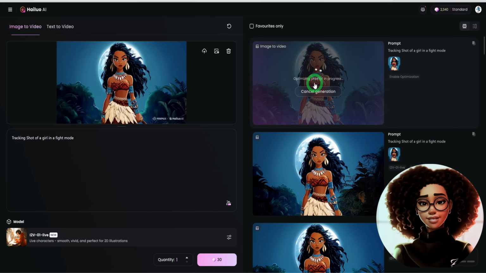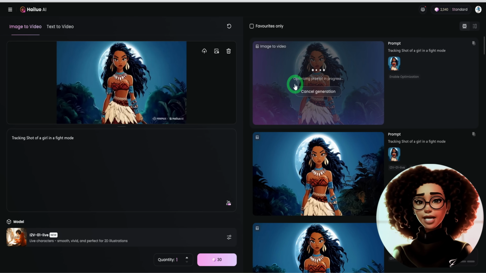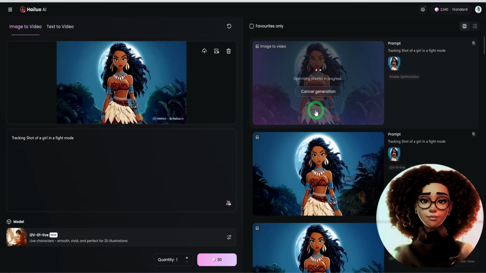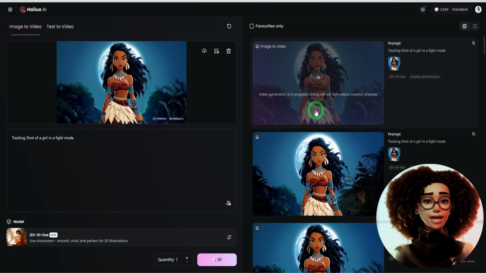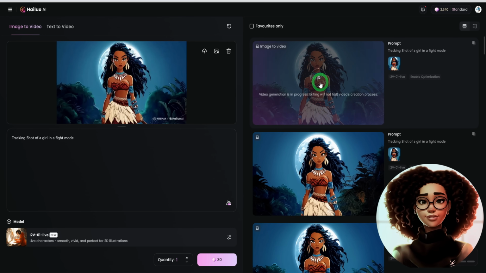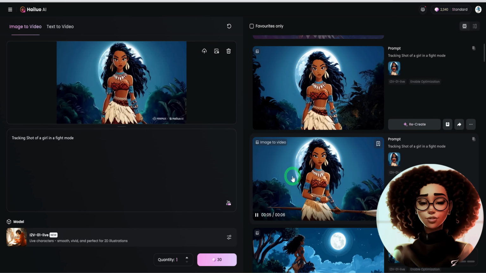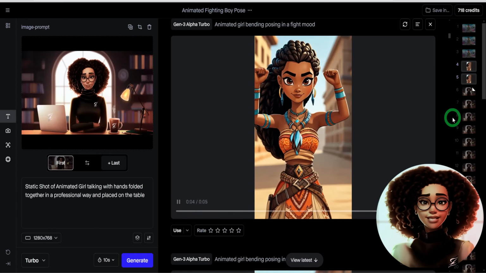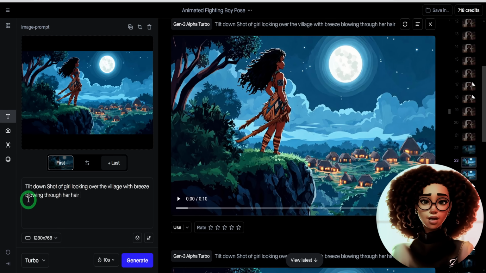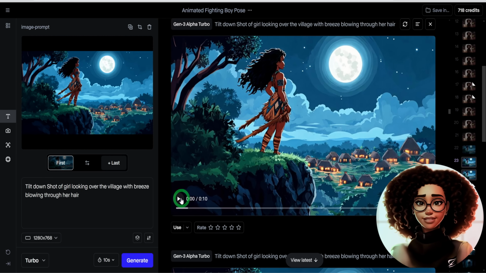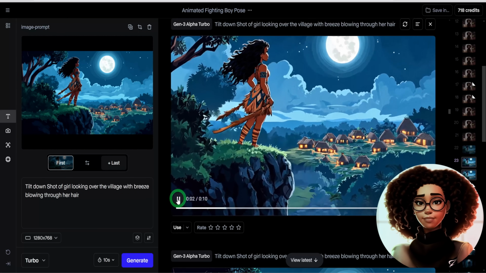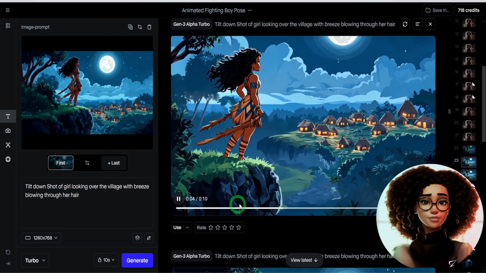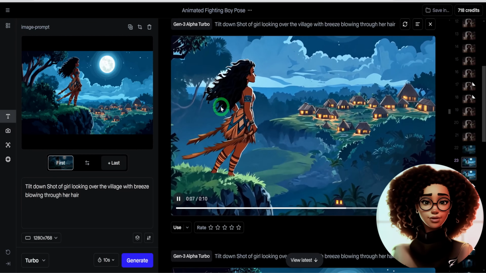As this is generating, there's a particular difference between Runway ML and Hailuo by Minimax in speed. Runway ML is the fastest AI video generator out there compared to any other generator, including Hailuo. This is the result, and as you can see, it looks good. Then to show you the scene that I animated in Runway ML, here I typed in a tilt shot of the girl looking over the village. And as you can see how this shot came out, it came out beautifully with the breeze blowing through her hair and movement showing her village.